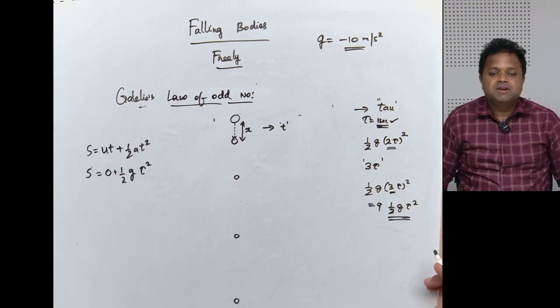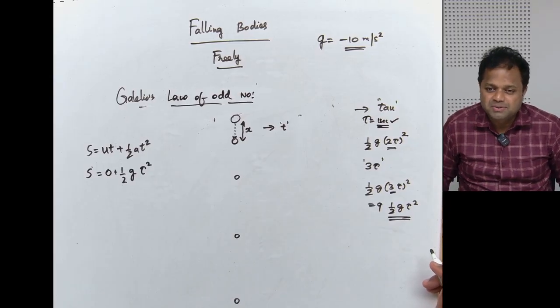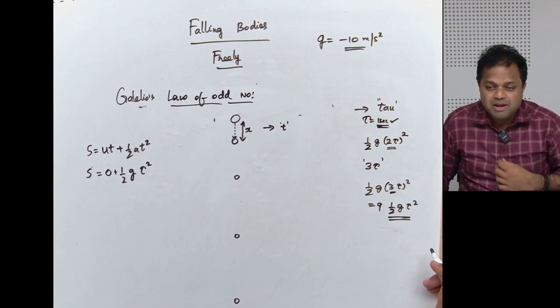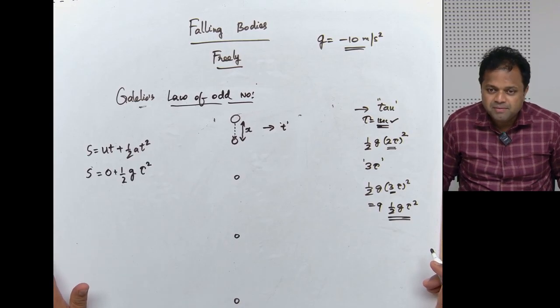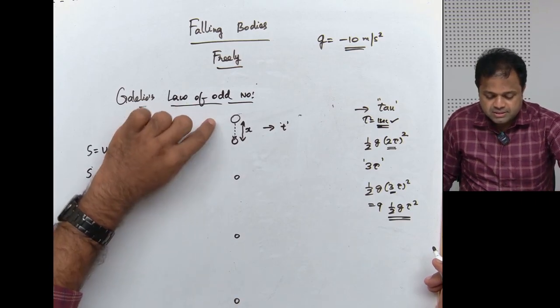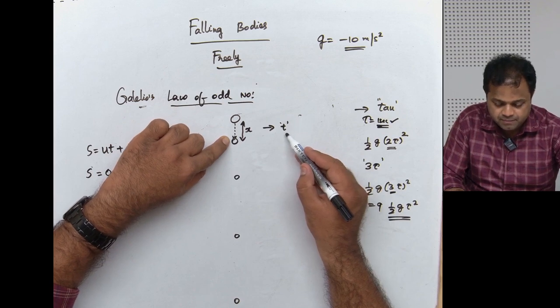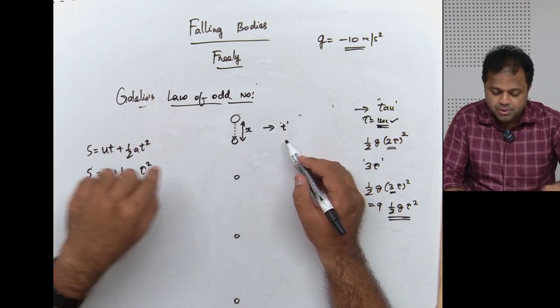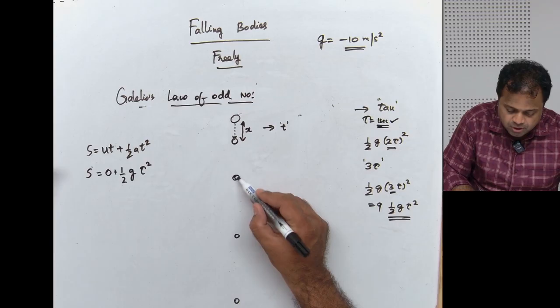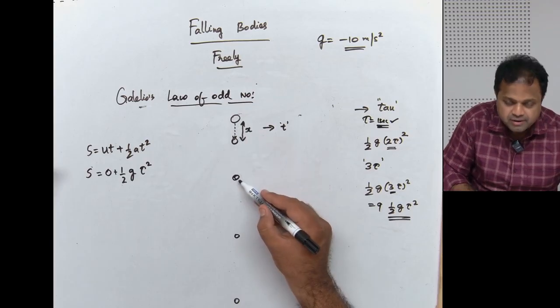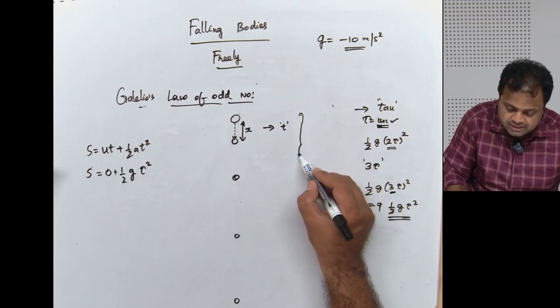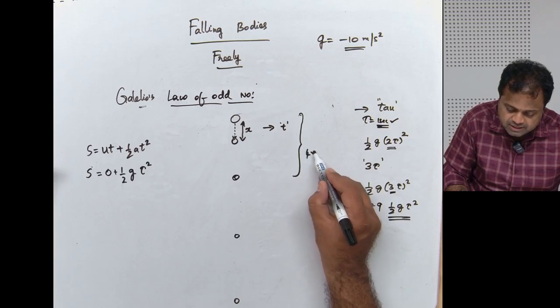Why I'm drawing this? Because this is exactly how tap water falls. That is where we are heading, if you are wondering where I'm going with this. If this object travels a distance x in time t, then in time 2t, this object would have reached from here to here. And how much would that distance be? 4x.